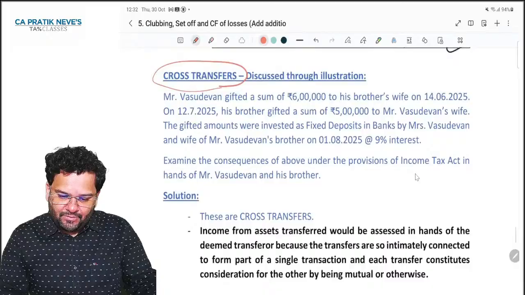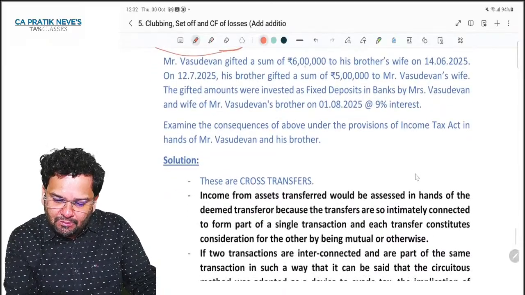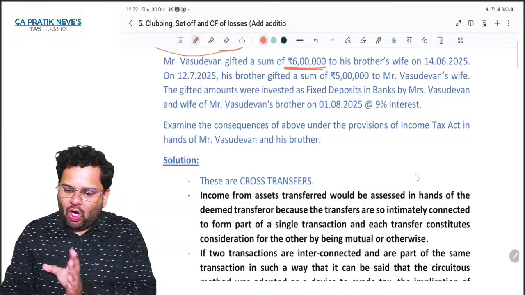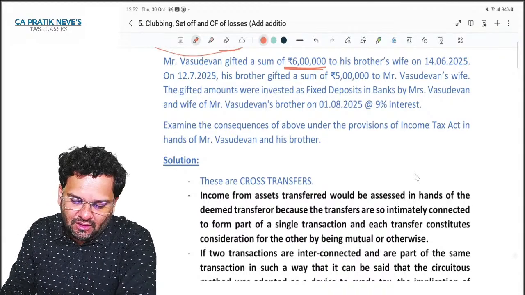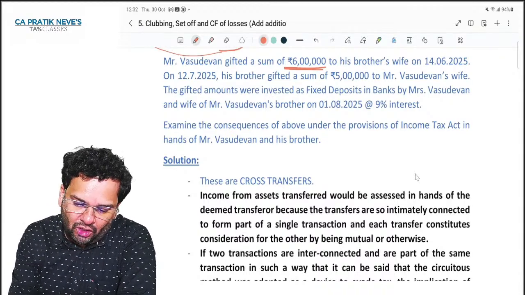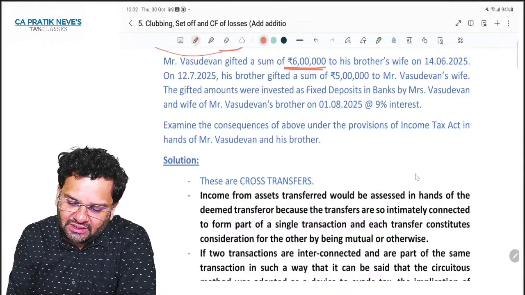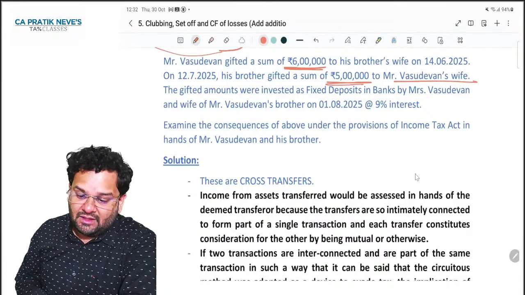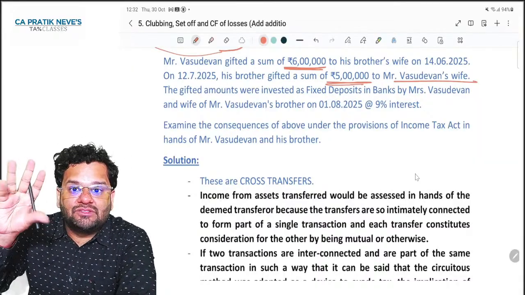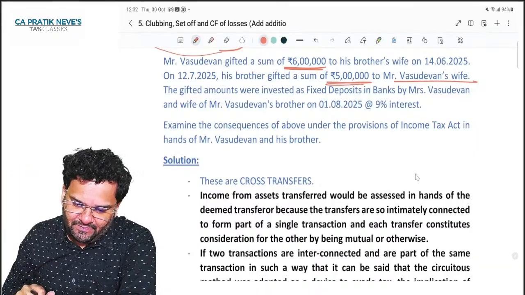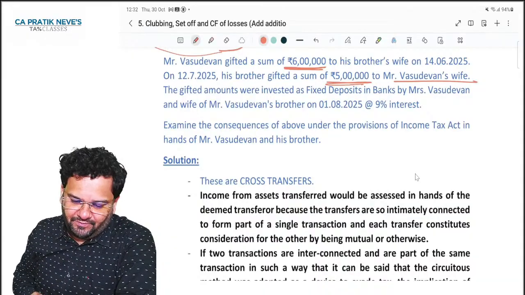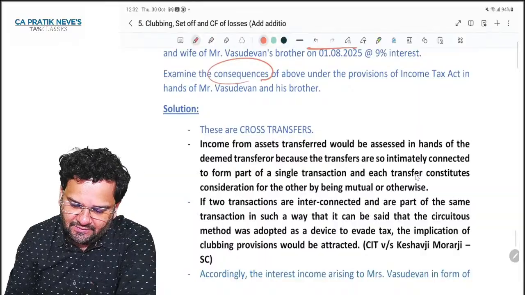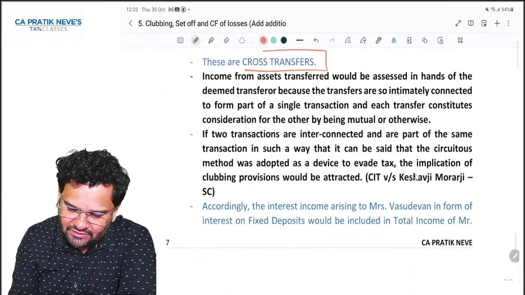See, Mr. Vasudevan gifted a sum of 6 lakh to his brother's wife on 14th June 25. On 12th July 25, his brother gifted a sum of 5 lakhs to Mr. Vasudevan's wife. Friends, here cross transfers are worth 5 lakhs. 1 lakh is genuine gift. The gifted amounts were invested as FDs. Examine consequences. See, these are cross transfers.